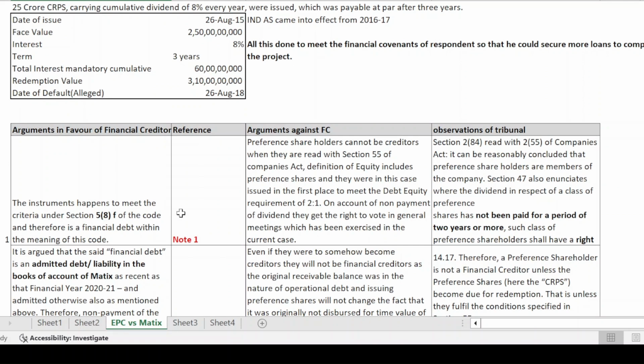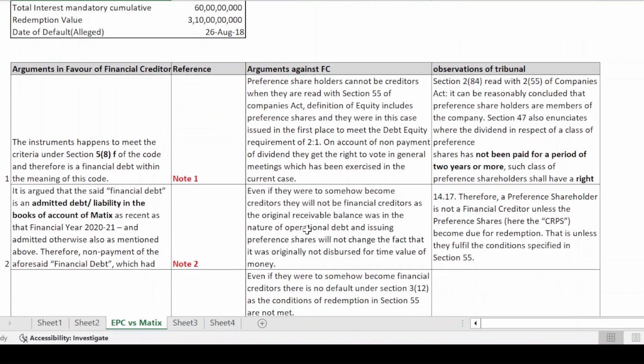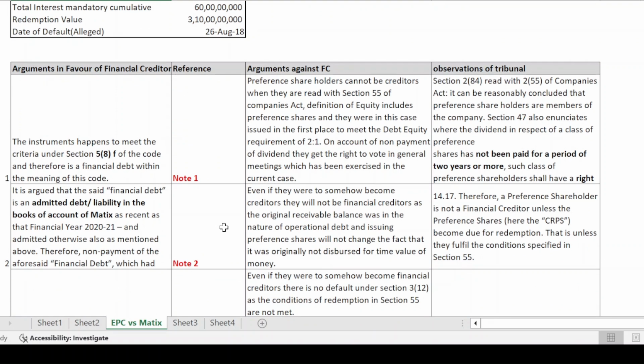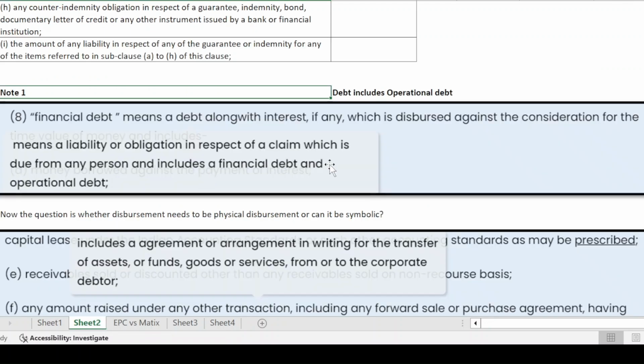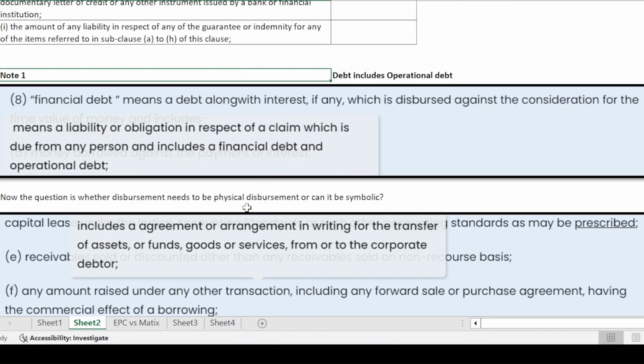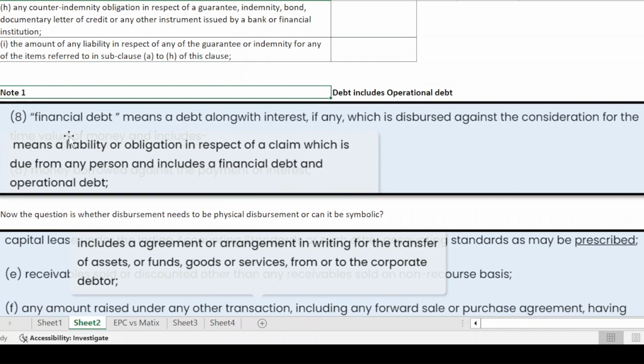So what is the first argument that the petitioner is making? Now the petitioner is saying that the money that I have given is satisfying the conditions that have been mentioned in section 5(8)(f). So let us look at these conditions and see whether they are being satisfied or not. Section 5 clause 8 says that a financial debt means a debt along with interest, if any, which is disbursed against the consideration for the time value of money.